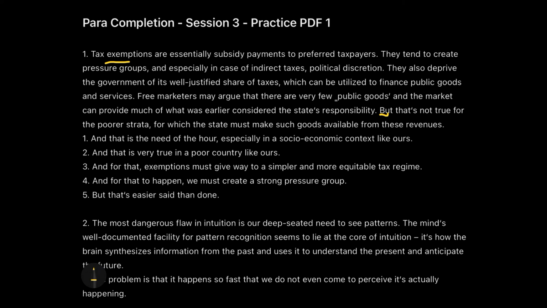So what do you think will be a continuation here? Let's check out the options and try to eliminate them quickly. We'll check the first option, which says, and that is the need of the hour, especially in a socio-economic context like ours. What is the need of the hour? The last line was actually talking about the state must make the goods available from these revenues. Which revenues? The tax exemptions they are talking about. But is this the need of the hour right now?